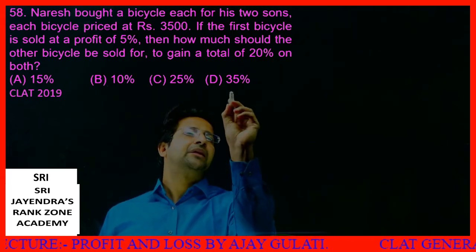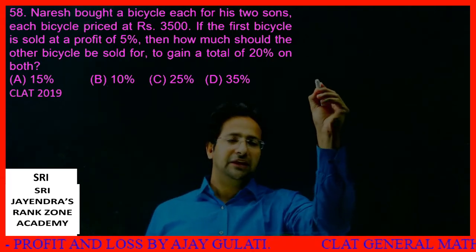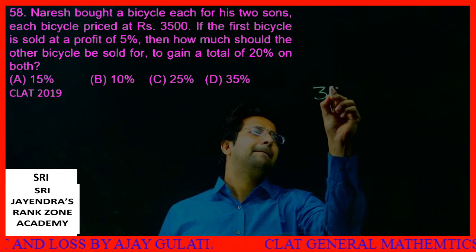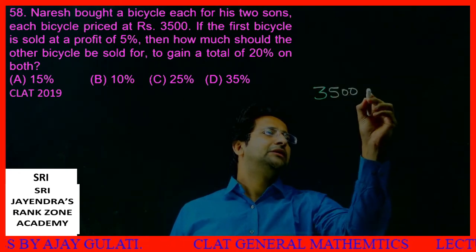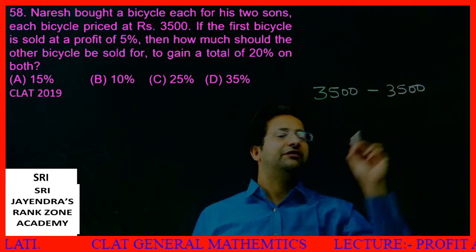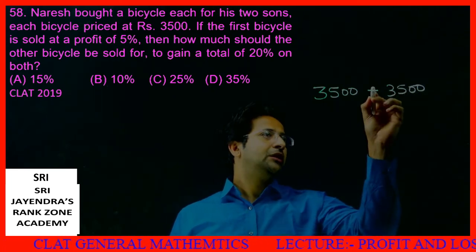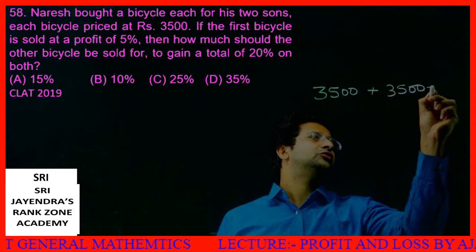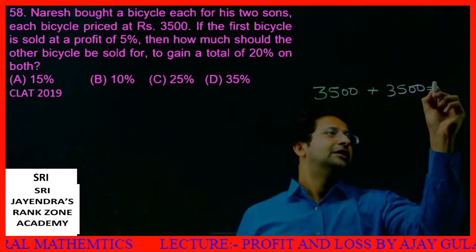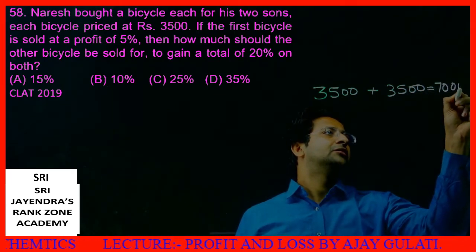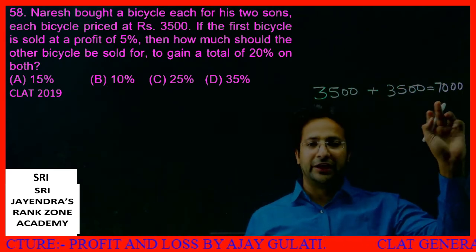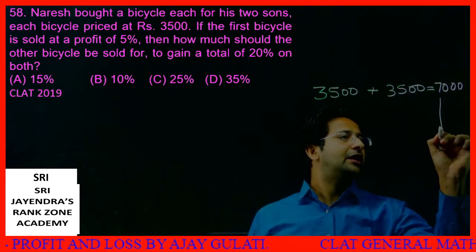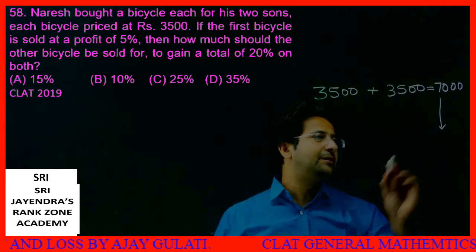So the thing is, he bought two cycles for rupees 3500 each. Let's say the first cycle 3500, second cycle also 3500. Clear? This was his total expenditure. What was his total expenditure? 7000. Now we are being asked, Naresh wants to make a total profit of 20%.